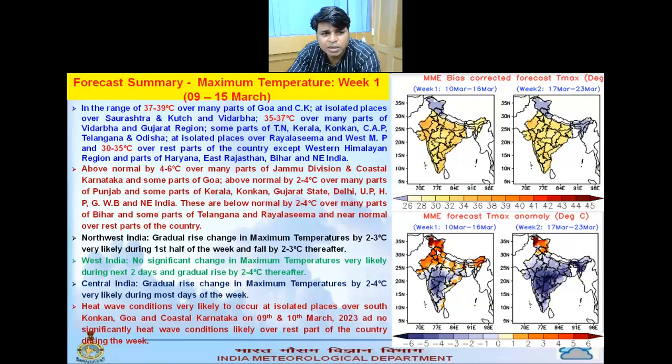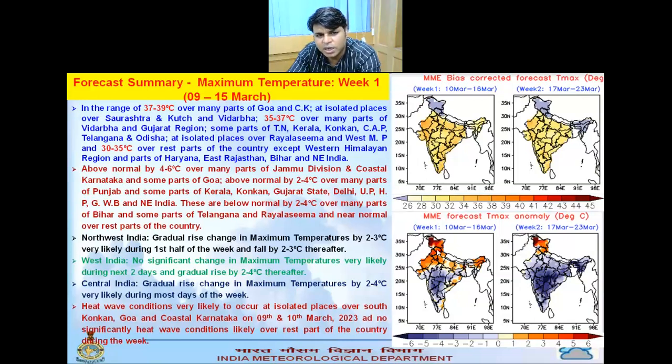The maximum temperature is above normal by 4 to 6 degrees centigrade over many parts of Jammu division, coastal Karnataka, some parts of Goa; above normal by 2 to 4 degrees centigrade over many parts of Punjab, some parts of Kerala, Konkan, Gujarat state, Delhi, Uttar Pradesh, Himachal Pradesh, Gangetic West Bengal and Northeast India. It is below normal by 2 to 4 degrees centigrade over many parts of Bihar, some parts of Telangana, Rayalaseema, and near normal over the rest of the country.